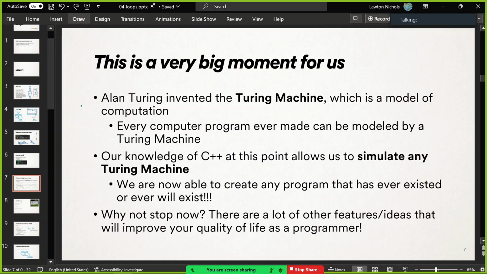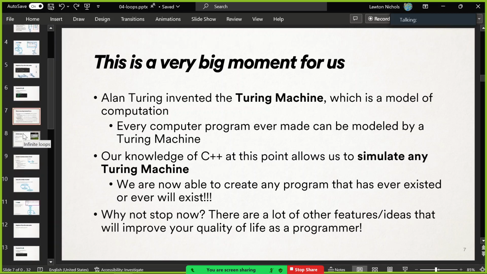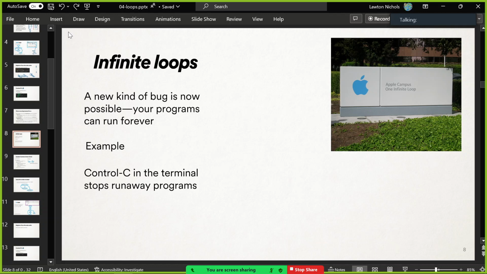All right. So with that, let's talk about some issues, because the first major issue that you can run into now that we have loops, which we didn't have access to before, is a new kind of bug where our program just never stops. It's called an infinite loop. Usually you don't want an infinite loop.